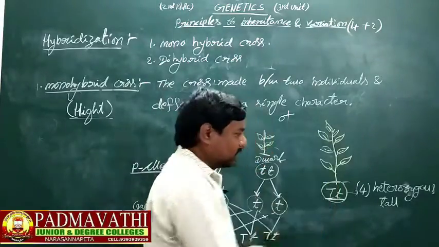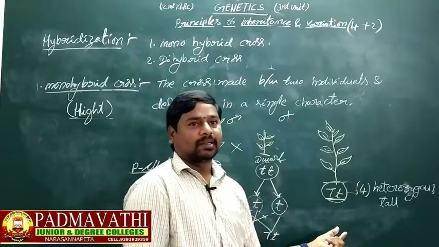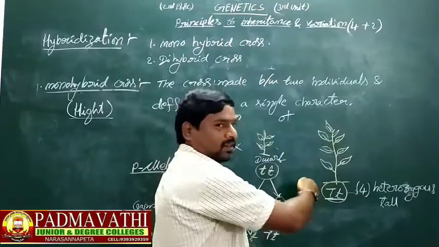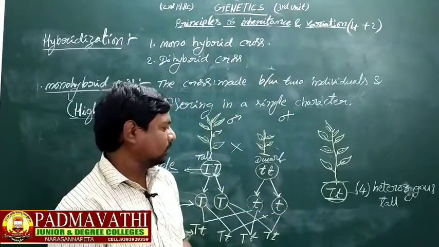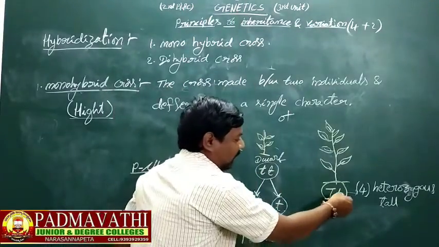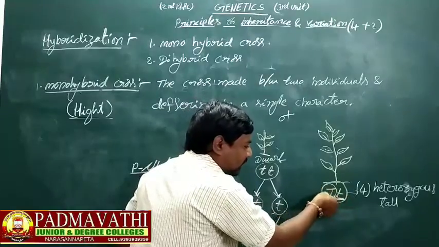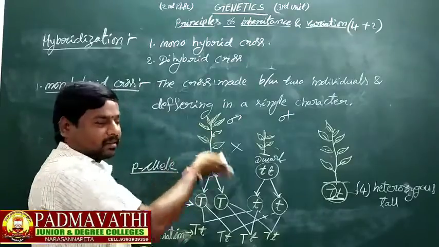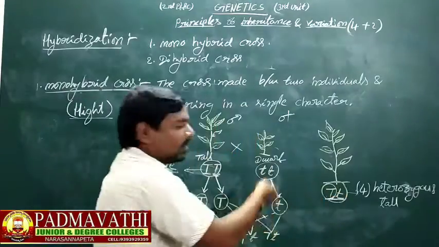Two dissimilar factors determine the character in the F1 generation. The big T determines the tall character, and the small t determines the dwarf character.